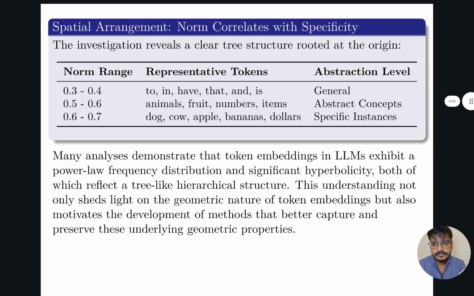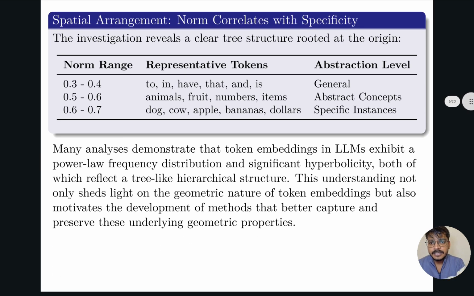Okay, next we find the norm of the tokens and the words which lie in a specific range. Suppose in the range of 0.3 to 0.4, these are the words which we mostly use.